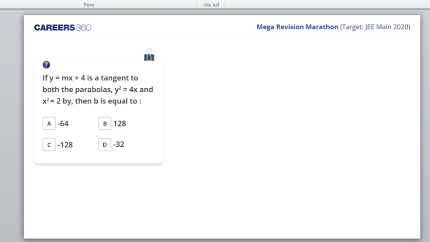You remember what was in terms of slope? I gave you the equation last time in the last question. y is equal to mx plus a by m, for the parabola only y square is equal to 4ax, not for x square is equal to 2by.